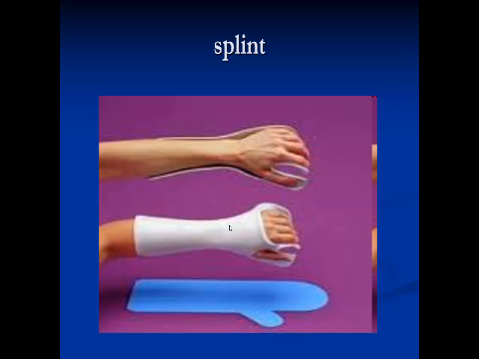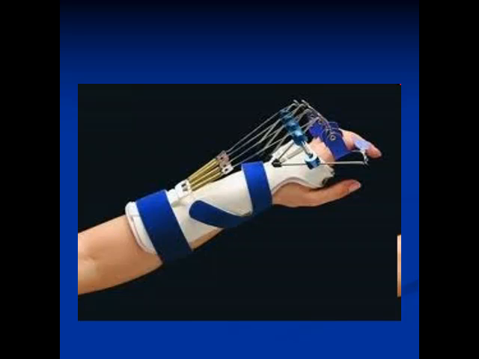And there is another type, what we call functional splint. As you can see, this is the splint, and it is reinforced by spring wires that allow extension of the digits and the rest. It is applied, for example, in this case with a fracture in the humerus and radial nerve injury, so there is wrist drop. So I can apply a functional splint like this for the patient to allow extension of the fingers and the wrist, to prevent disuse muscle atrophy.